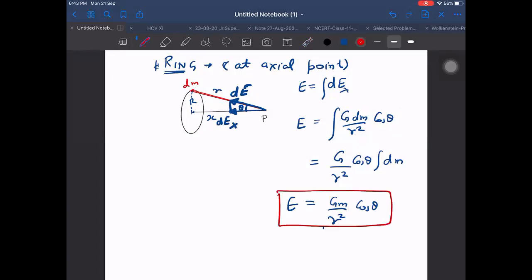Now, one more point here I want to make. If somebody is asking you to find out the field along the x-axis only, and it is given that this ring is non-uniform, does it make a difference to find out the field along the x-axis, whether it is non-uniform or uniform? Non-uniform mass or uniform mass, does it make a difference? No, sir. Integral of dm we are taking. We are not writing in terms of lambda or in terms of rho, which we are bringing out of the integration. So it will be same only. It will not change. It will be same only, right?